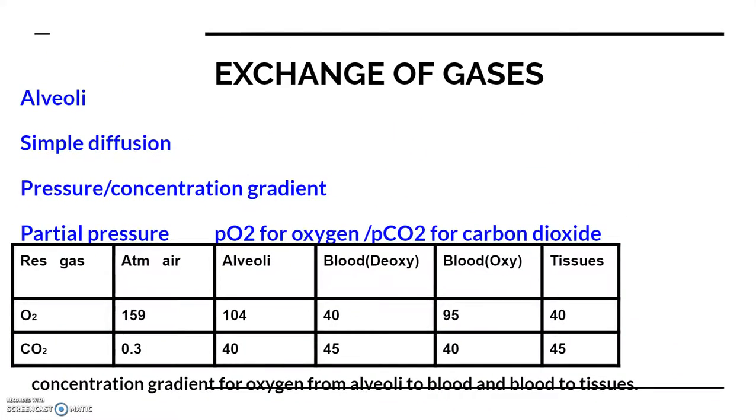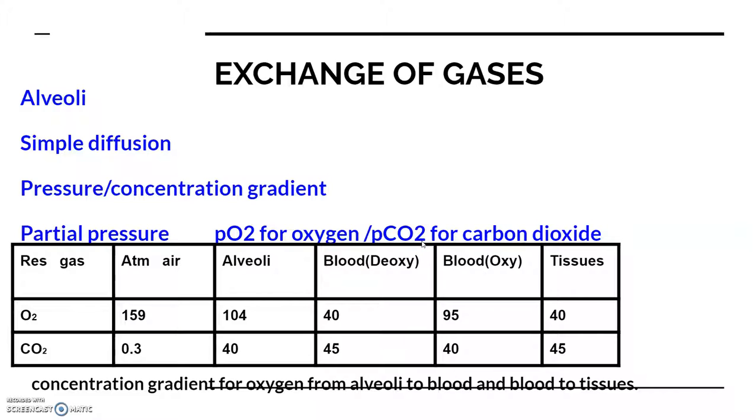Now we know that the pressure that is contributed by an individual gas in the mixture of gases is called the partial pressure. So what is partial pressure? It is the pressure that is contributed by an individual gas in a mixture of gases, and it is represented as partial pressure of oxygen and partial pressure of carbon dioxide.